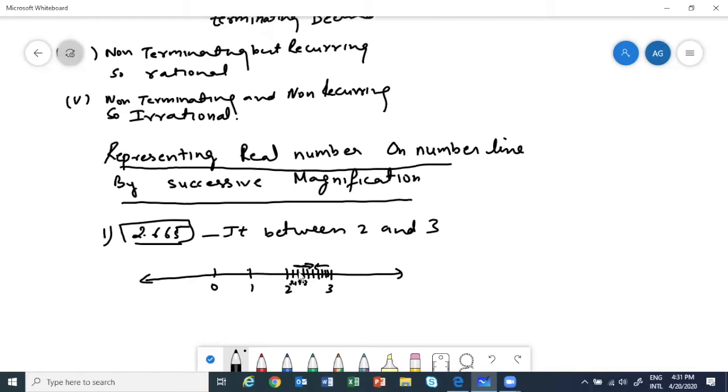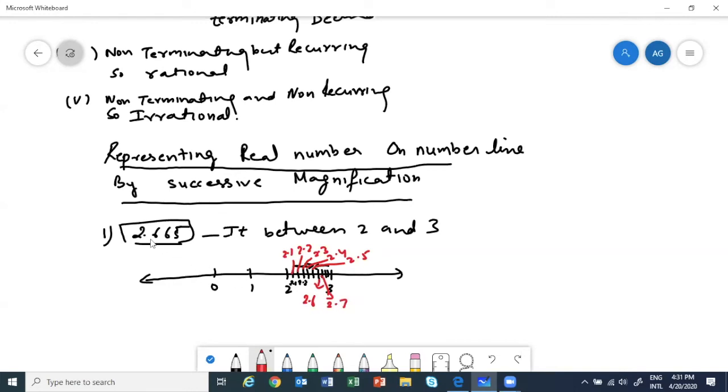So 2.1, 2.2, let me mark here. This is 2.1, like that 2.2, 2.3, then 2.4, 2.5, then 2.6, and this is 2.7.